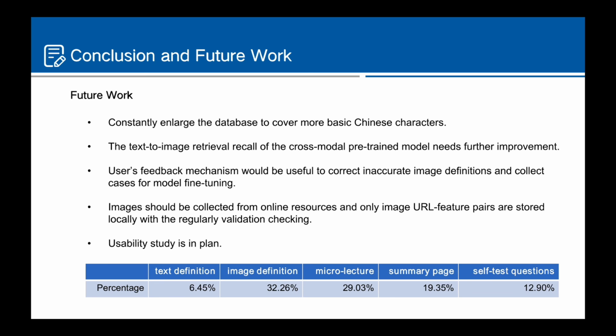When learners are asked which part is the most useful, the image definition gains the most votes, at 32%. And the macro lecture is ranked second with 29%, which indicated that learners are willing to accept the multimodal material we provided. We will be further working on it to get more detailed user feedback and statistics.